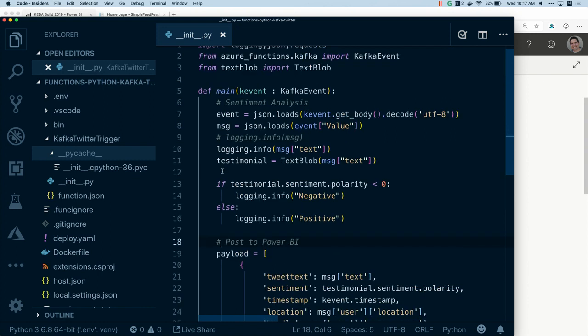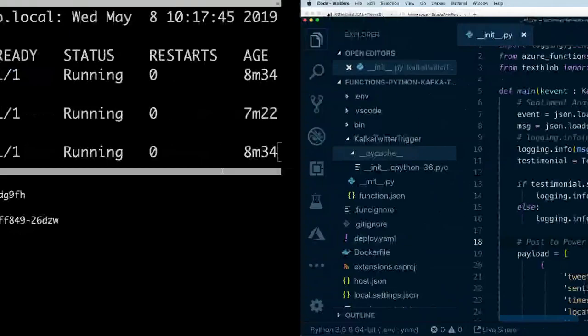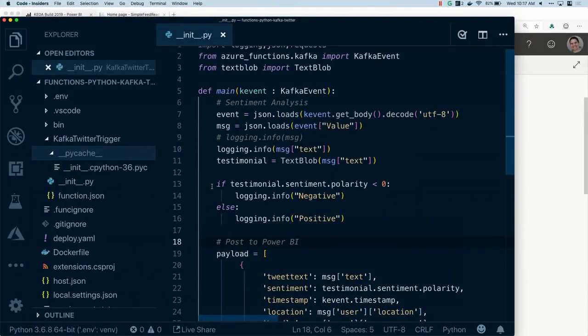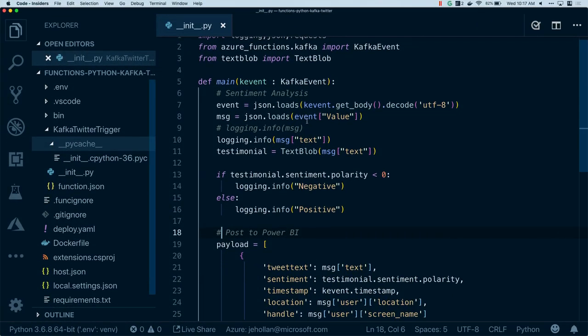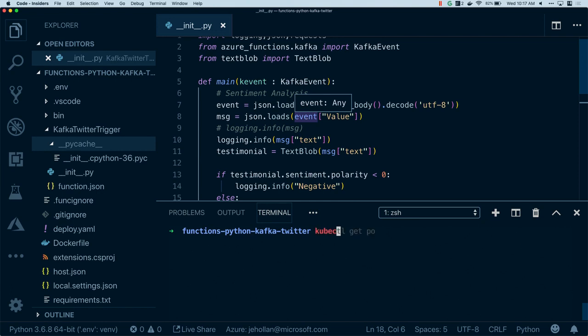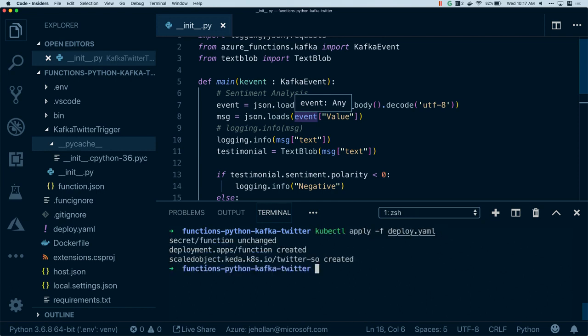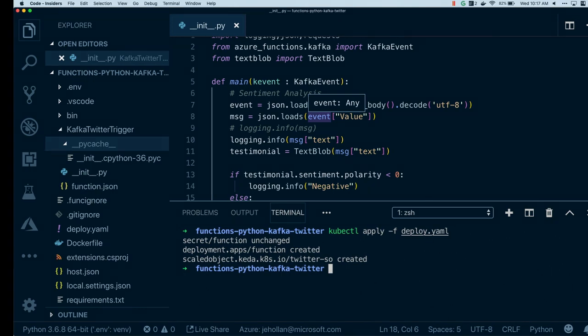There was a ton. Now, I want to run this, in this case, inside of Kubernetes, just to show that you can. And at Build, we announced a new project called Project Kata, which allows you to do event-driven scaling and Azure Functions, but run it in Kubernetes and have them scale the same way. So let's go ahead now and deploy this to Kubernetes quickly in the last minute or two that I've got. So I'm going to go ahead and apply this Azure function and deploy it to my Kubernetes cluster.